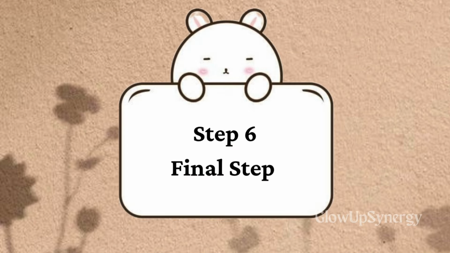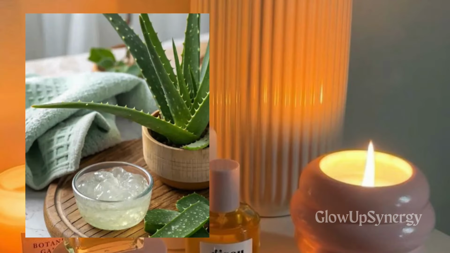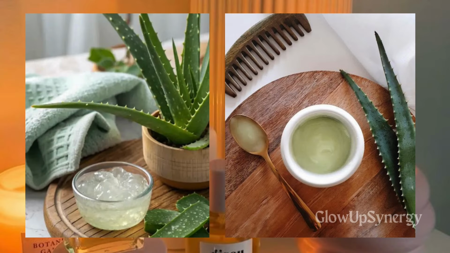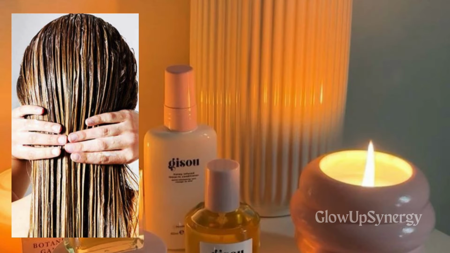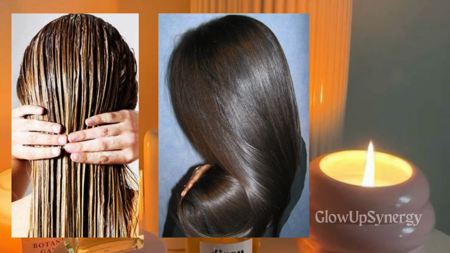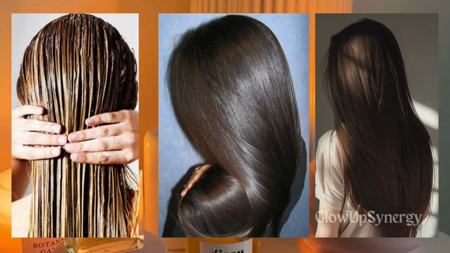Final step. After washing, apply aloe vera gel to damp hair. Why? Because this is your finishing magic. Aloe vera adds moisture, shine, and protection. It also helps define texture and reduces flyaways.